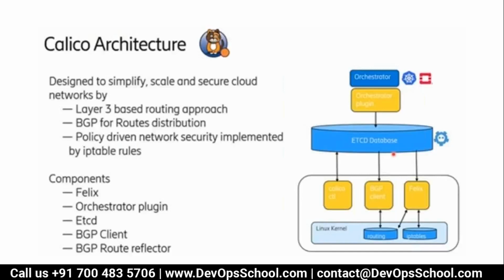As part of the Calico networking model, they have multiple components: Felix, the plugin; etcd for the database; routing table, iptables, and all stuff like that; BGP client for updating the etcd; and route reflector. So these are the components we have, and each works with a different purpose.